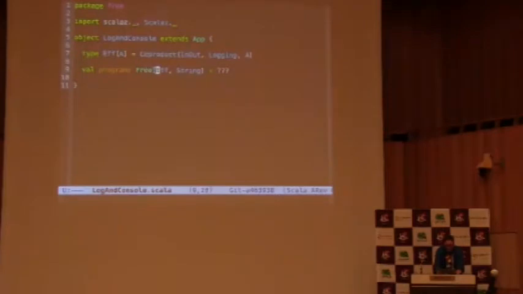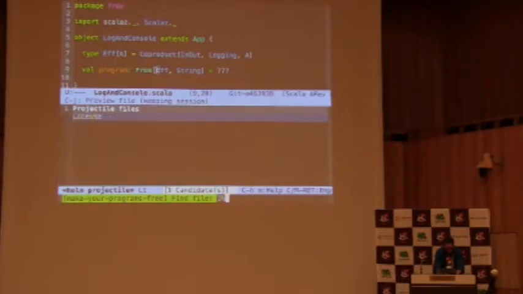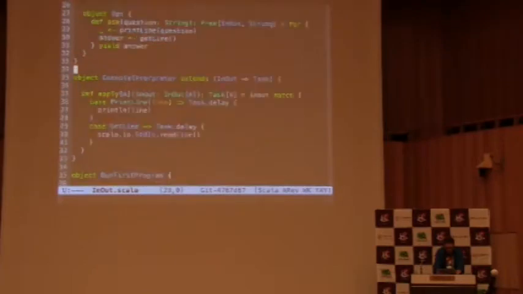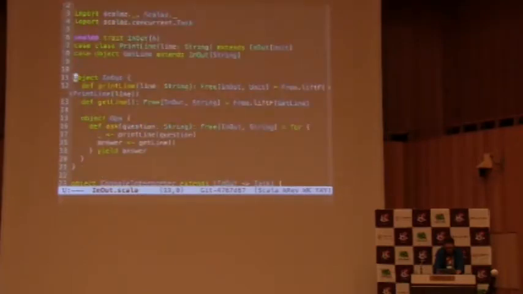Now, the only problem is that if we look at what we have here so far, we have those little utility functions. They give us a Free of input output. They don't give us a Free of EFF or whatever type, right? So we cannot use them. And so what could we do about it?